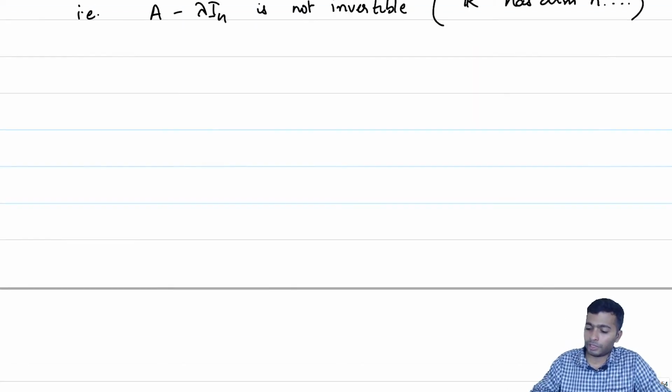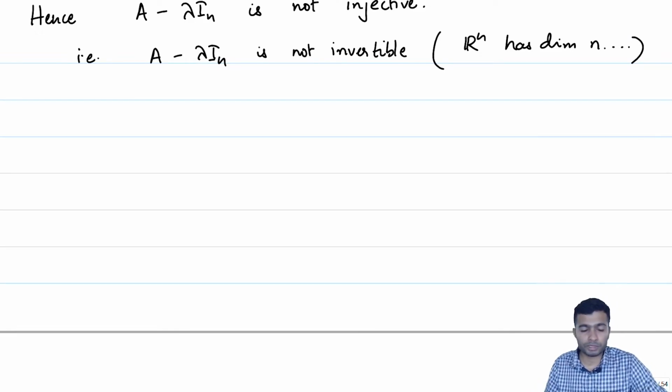But what had we proved in the last week? We had proved that a matrix is invertible if and only if the determinant is non-zero.